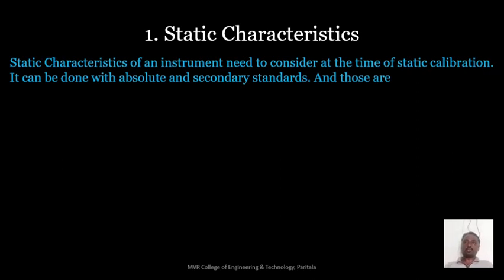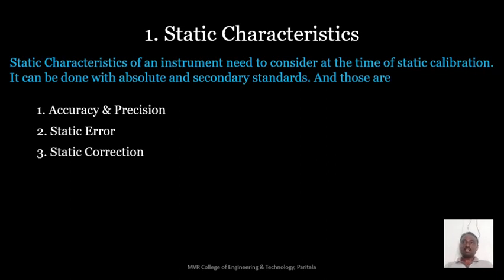No problem. The first one is accuracy and precision. The second one is static error. Third one is static correction.